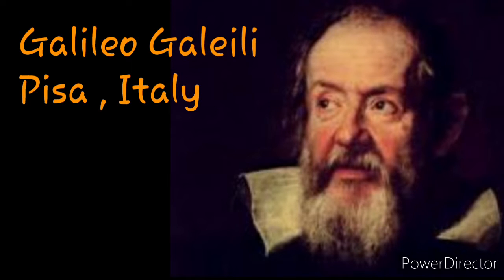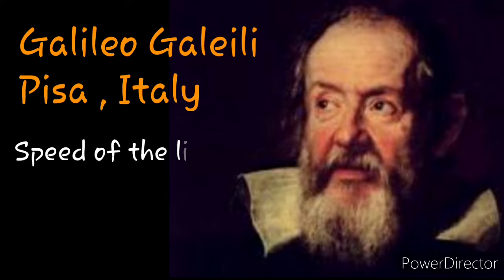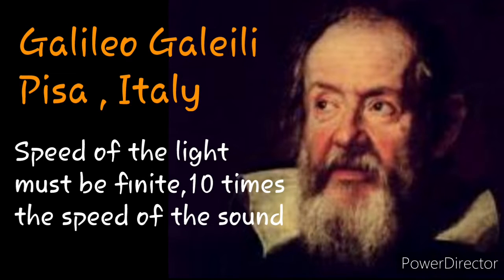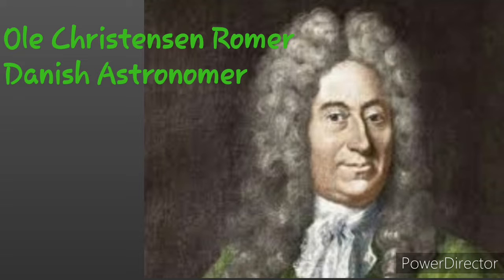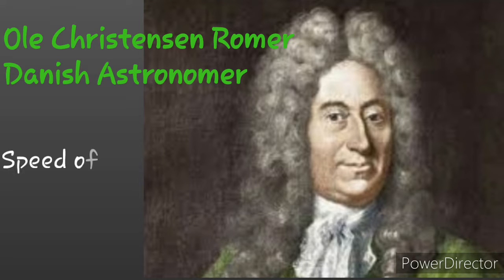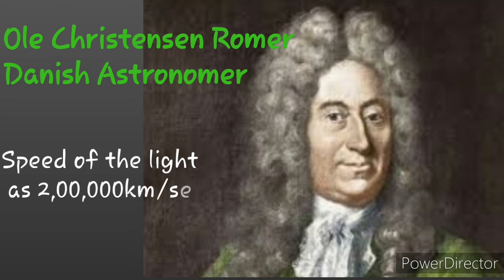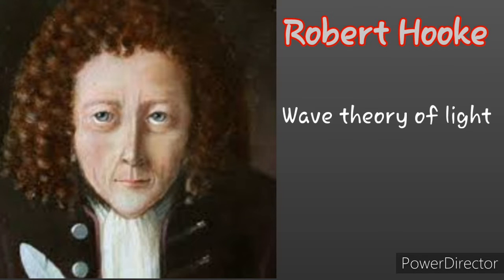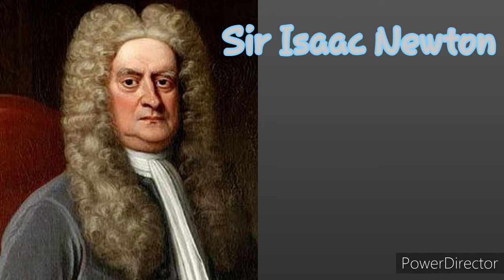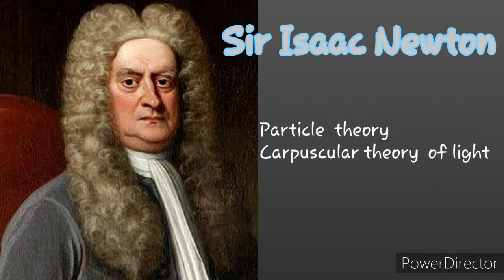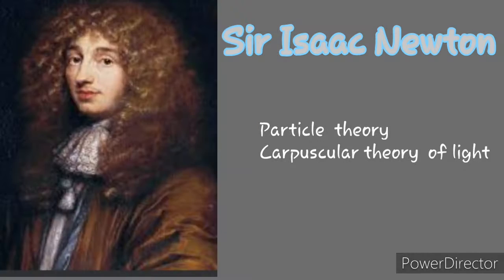Galileo Galilei, Pisa, Italy, said that speed of light to be finite and it would be at least 10 times the speed of the sound. Ole Romer, 1644 to 1710, a Danish astronomer, has calculated the speed of the light as 2 lakhs kilometers per second. Robert Hooke investigated in optics, specifically light refraction. He proposed a wave theory of light. Newton proposed a new theory, that is particle theory, called corpuscular theory of light. This explained only reflection and refraction phenomena, but not interference, diffraction, polarization and photoelectric effect.